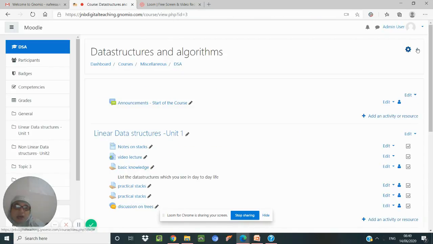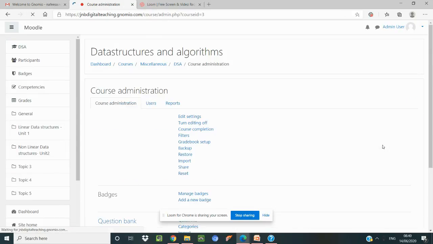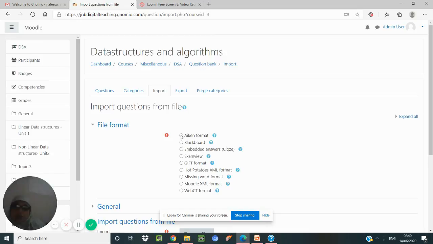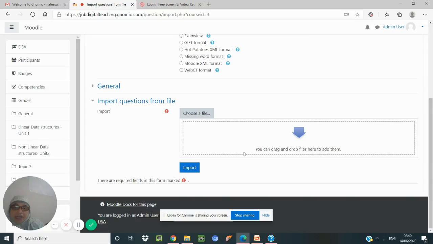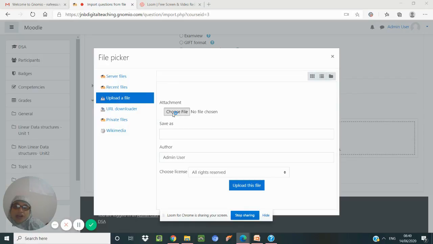In DSA, when you click this icon, you have the more. In more, you will get the option for question bank. When you scroll down, in that you go for import option. When you import, use the format which I have told you, it's a plain text. Then you can add the file. So upload the file in this.